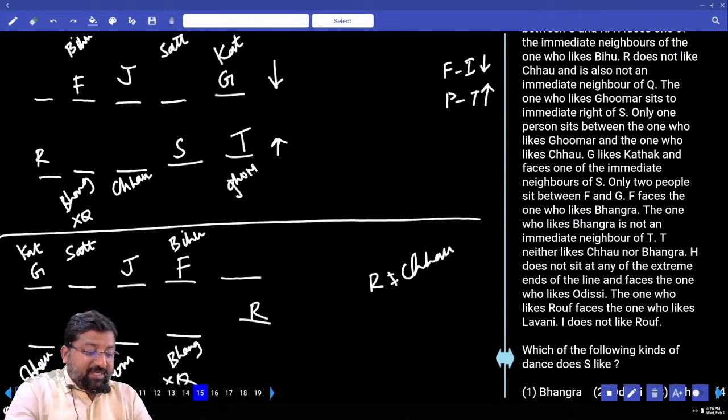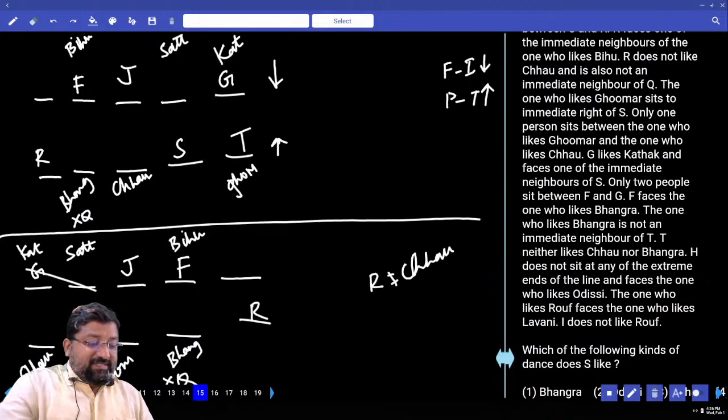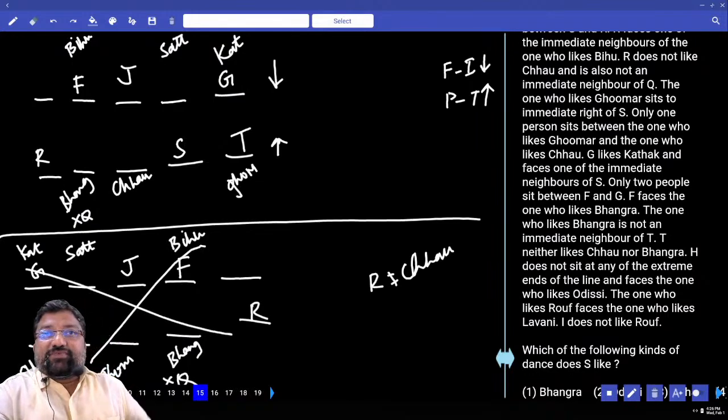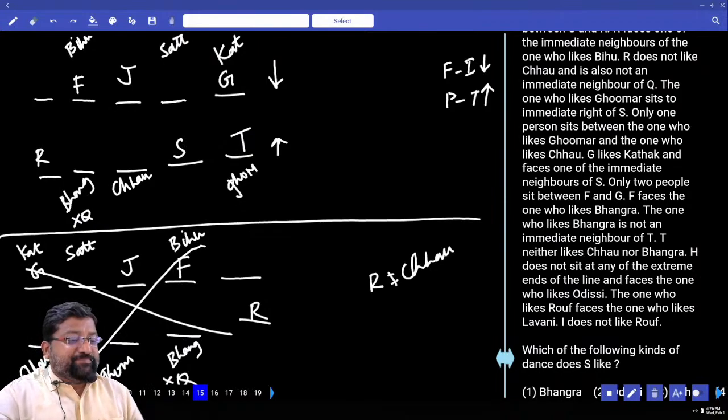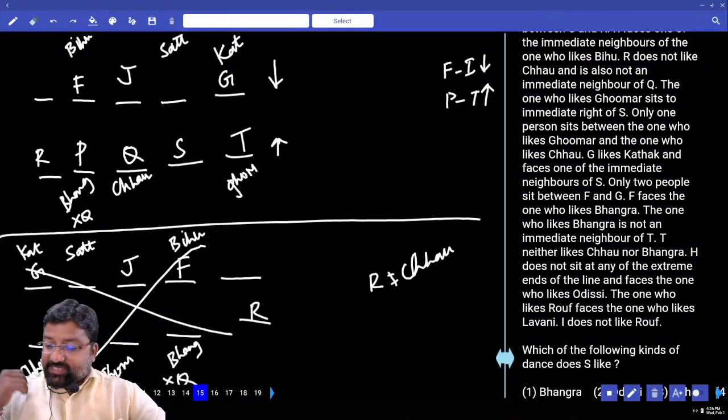T is not an immediate neighbor of Bhangra, and T does not like Chow and Bhangra. In the second possibility, there is no chance, and this has gone wrong. We are left with only one possibility. Is this clear? And then Q is not an immediate neighbor, so this is Q. Who is left out here? P. Next line.